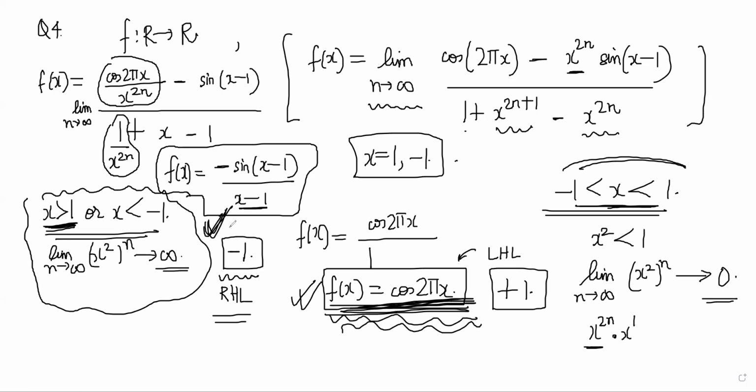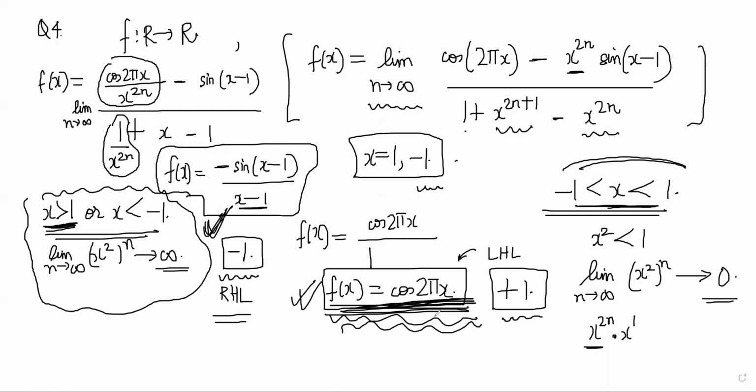Anyway, it is discontinuous. You don't have to do anything else. You can also check at minus 1. At minus 1, cos will still be plus 1. F of x will become what? Minus sine of minus 2 by minus 2. So it is minus of sine of minus 2, sine 2 by minus 2, which is not equal to plus 1, right?